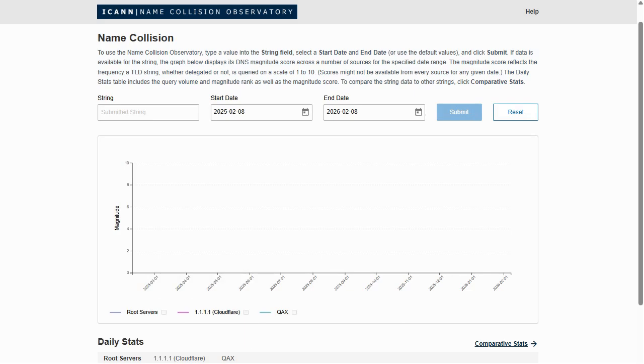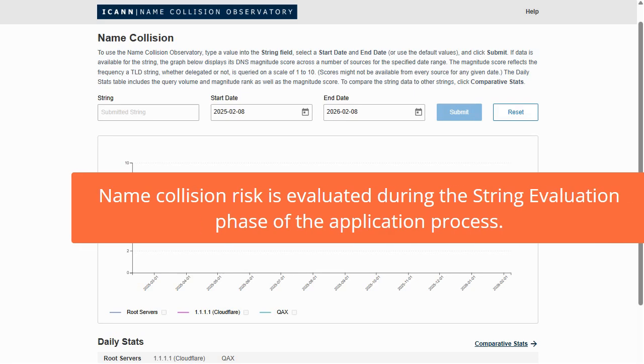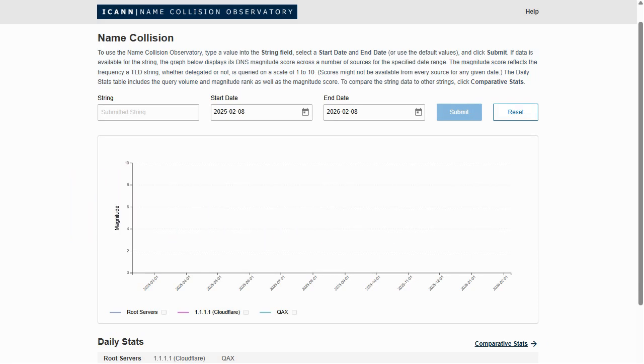Name collision occurs when a name used in a private network results in a query to the public DNS. If the name from the private network matches a domain name in the DNS, it can cause confusion and produce adverse results. Name collision risk is evaluated during the string evaluation phase of the application process.